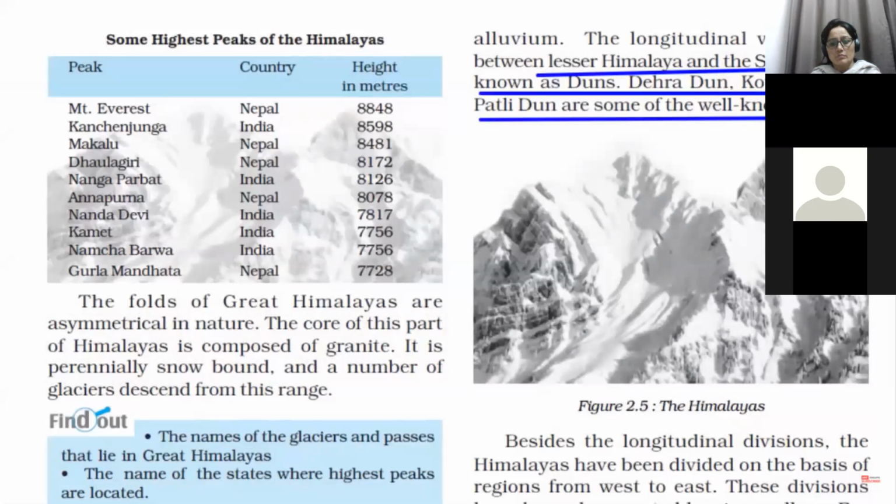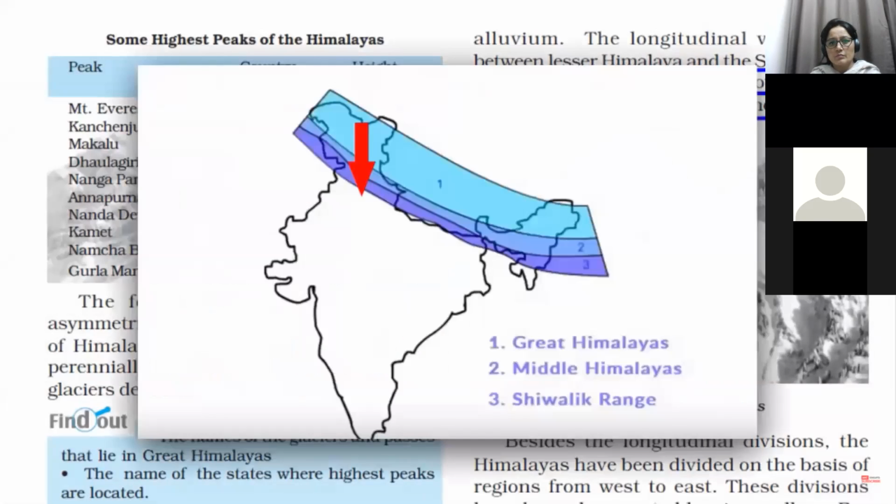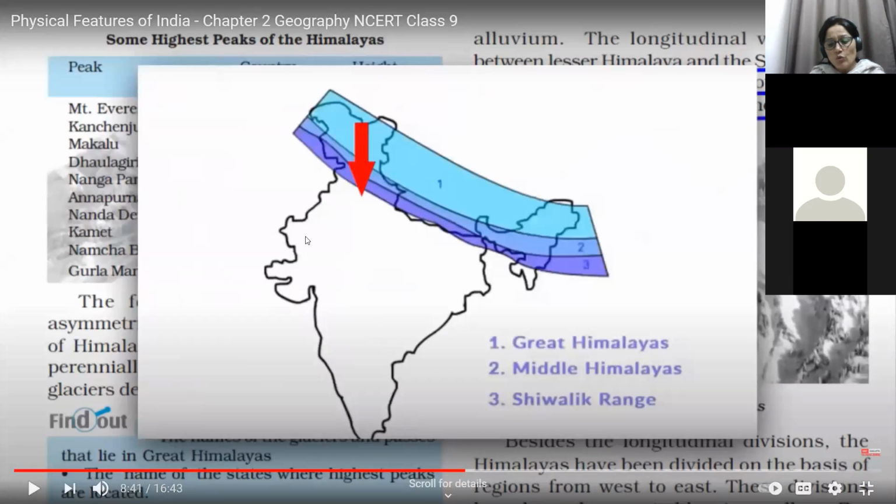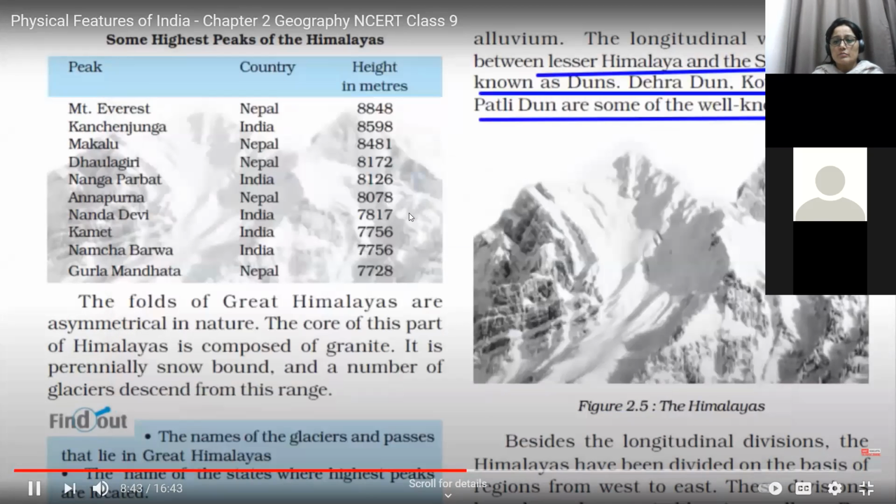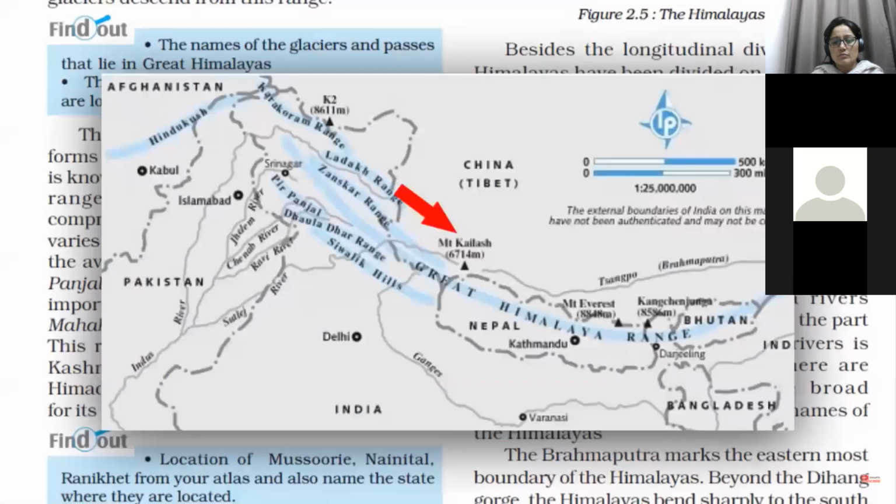Till now we understood Himalayas from top to down, north to south. We don't call it top to down, but we call it the latitudinal location of Himalaya. It's in the form of latitudes. Latitudinal location of Himalaya: Himadri, Himachal and Shivalik. That is the latitude point of view. So right now we're going to discuss the longitudinal, like longitude lines, upon the base of rivers. Now it's time to understand Himalayas from west to east, which is also called longitudinal divisions.